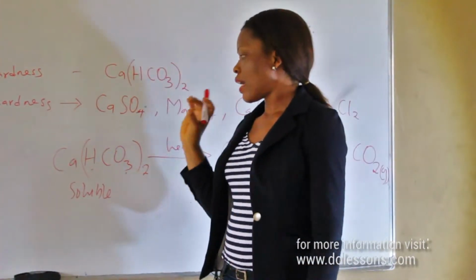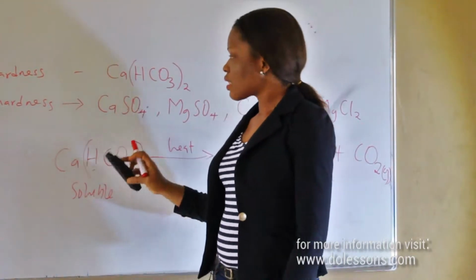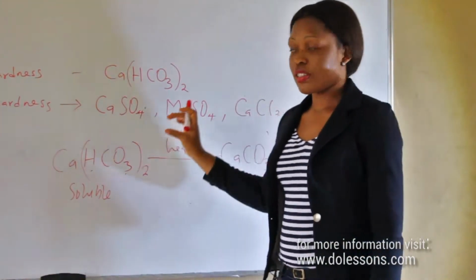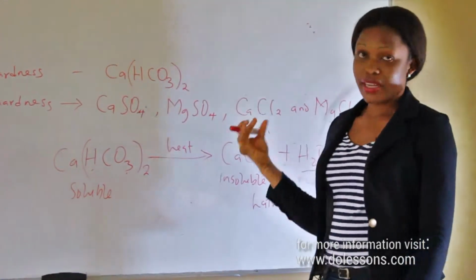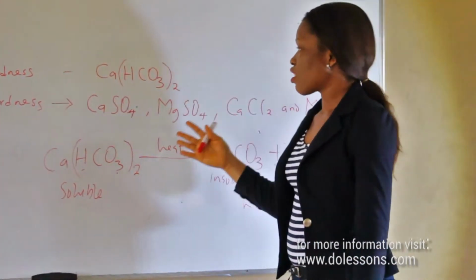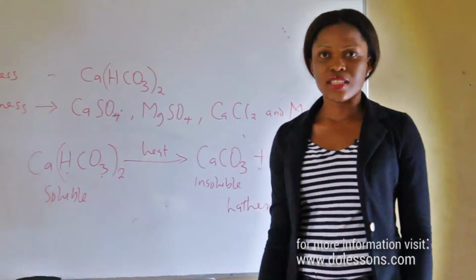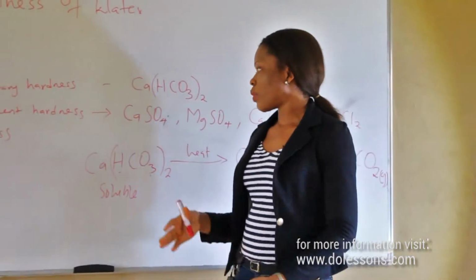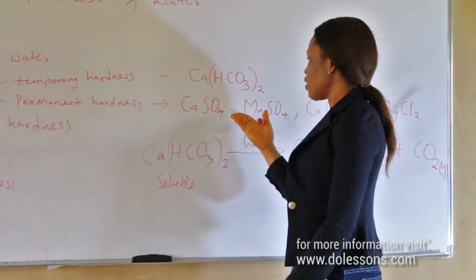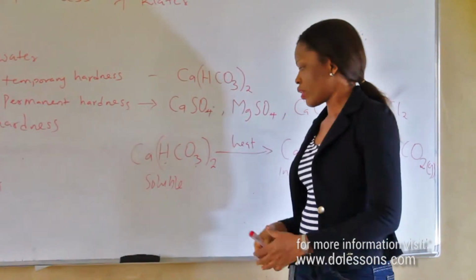Now for permanent hardness, heating does not remove the hardness because these compounds responsible for the hardness do not decompose readily on heating. So we need some chemicals to remove the hardness from the water.